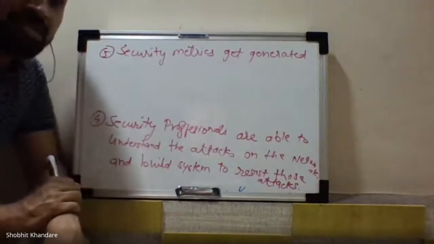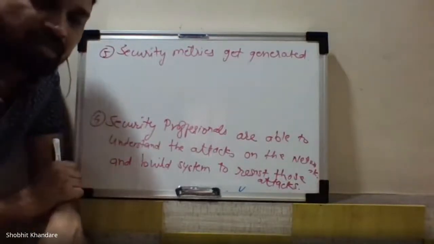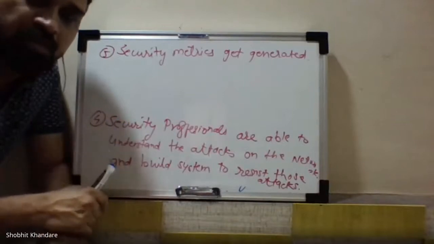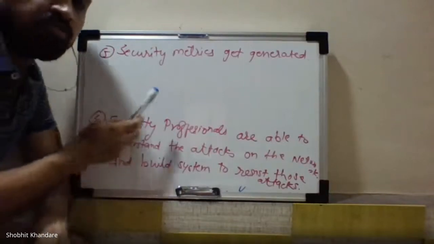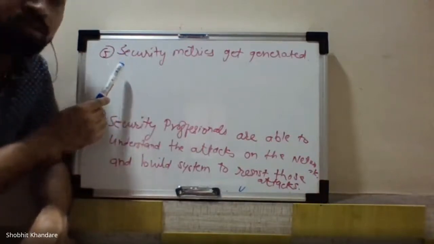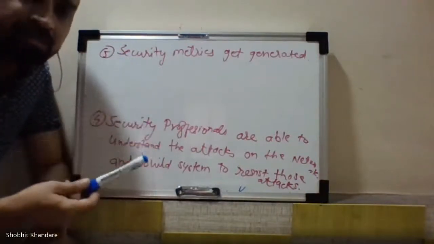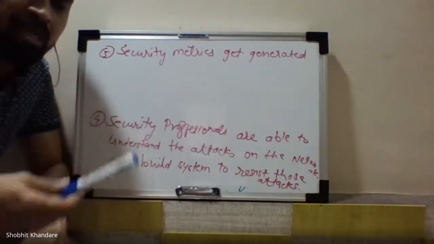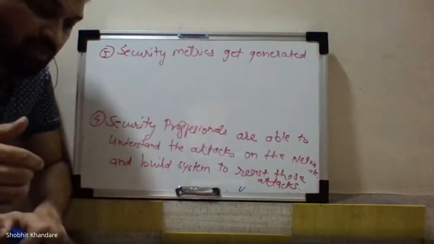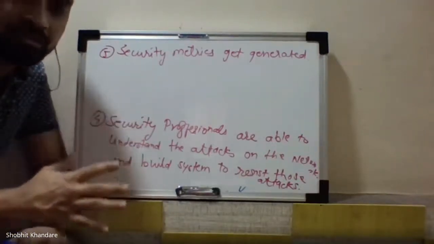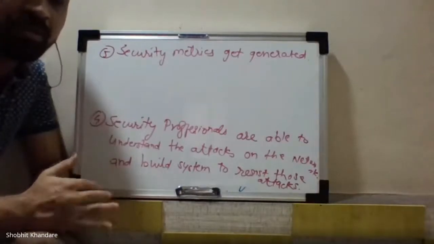This fifth point is related to the coding aspect, the programmer. Once you have identified the type of attack, you will be able to develop the security matrix, and you will be able to protect your network.